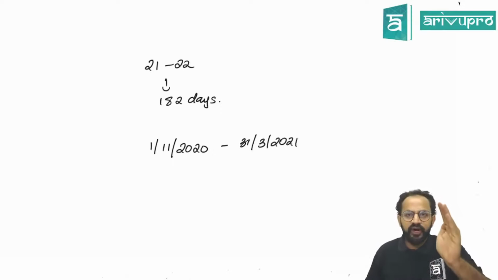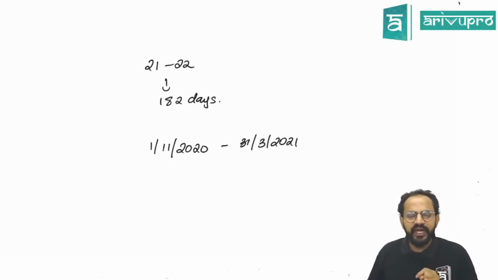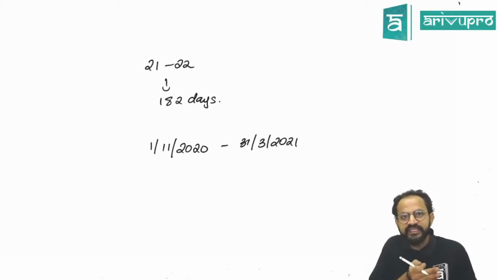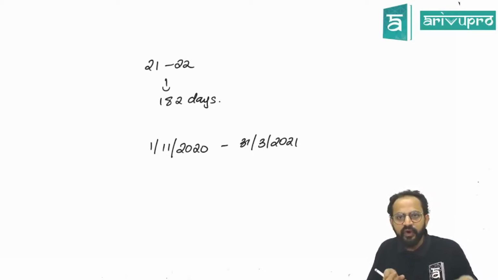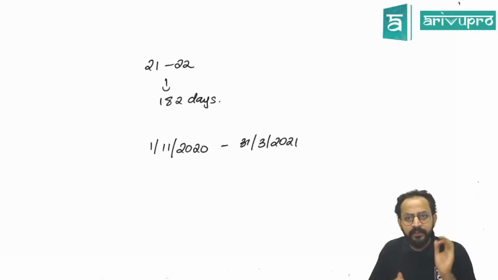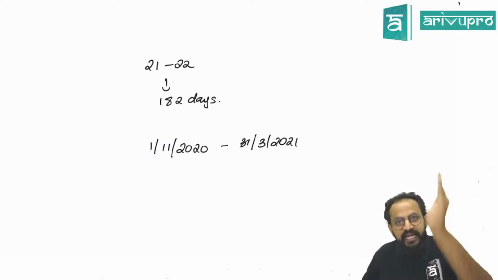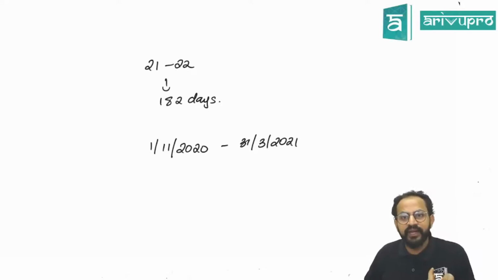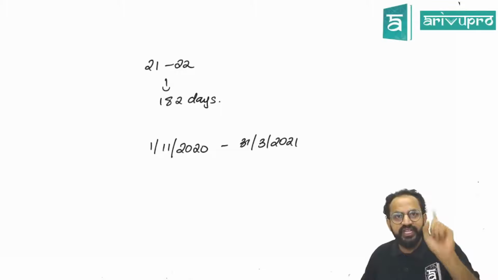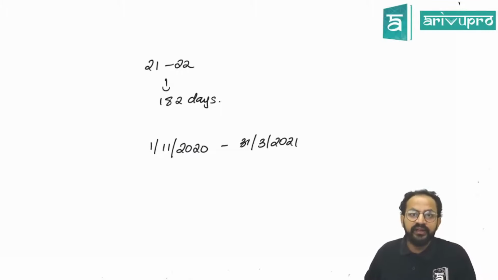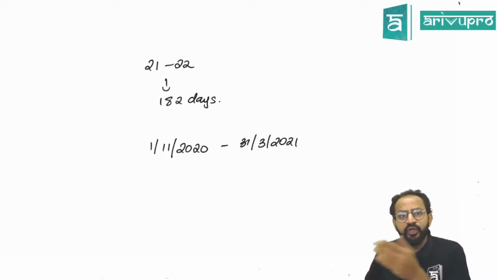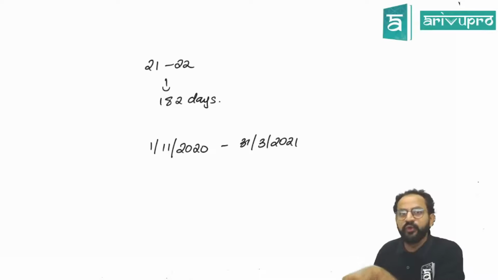Whenever the company is incorporated, if it is before December, say any time up to 31st December 2020, then the financial year will end on 31st March 2021. But if this company has been incorporated on 1st January 2021, then the financial year will not end on 31st March 2021, but it will be postponed to 31st March 2022.